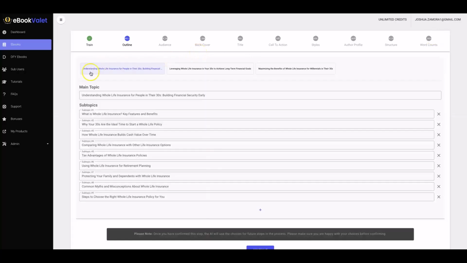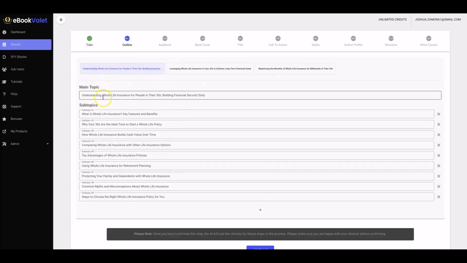Now, one thing I do want to point out is that everything automatically gets done by AI. So you can literally just choose your options or remove options or add options. But overall, everything already gets written in and filled in for you. And then you can manually select what you want covered. And here we have 3 options that it provides me with. And if I click through to each one, you'll see that the main topic and the different subtopics change as I flip through these different options.